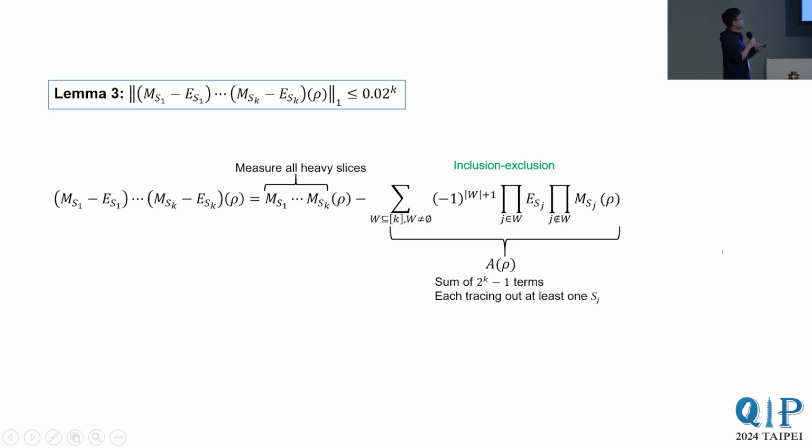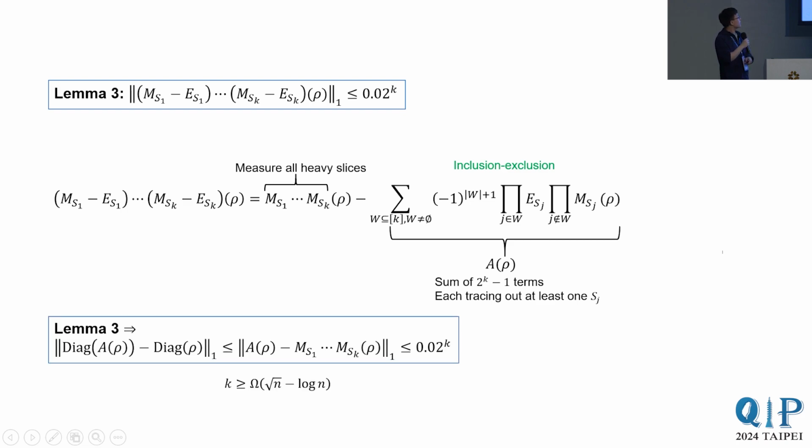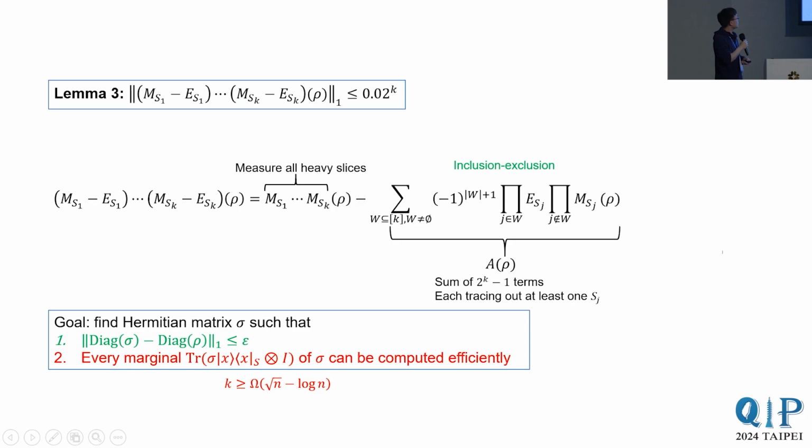We give this complicated-looking expression a name. We call it A. So we see that A of rho is a sum of 2 to the k minus 1 terms, each tracing out at least 1 heavy slice. So lemma 3 implies that measuring all heavy slices is extremely well approximated by doing A. So does taking sigma to be A of rho work? Well, A of rho is overkilling the approximation accuracy requirement. But it is expensive to compute the marginals of A of rho because it is a sum of too many terms. The problem is that the approximation is too good because we found too many heavy slices.